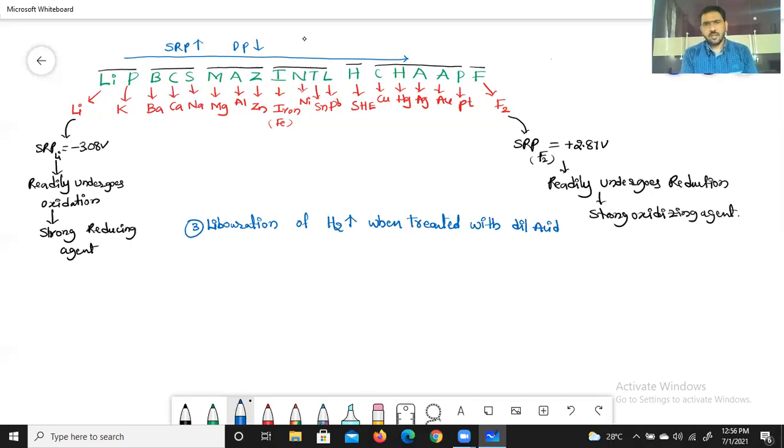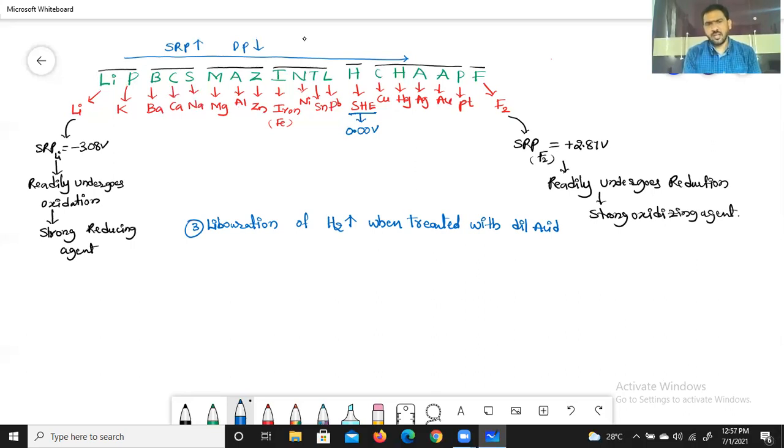Simply, in the middle of this code, H is there. That H means SHE, a standard hydrogen electrode. The standard hydrogen electrode potential value is 0.00 volts.